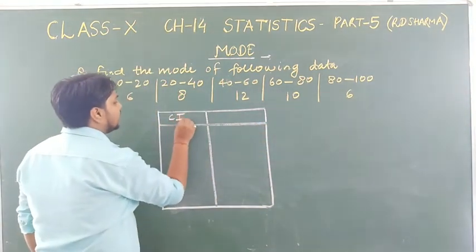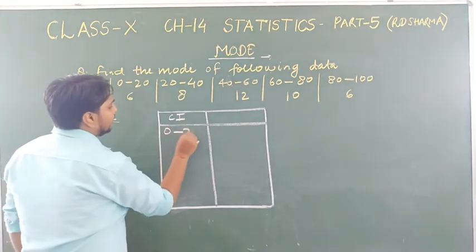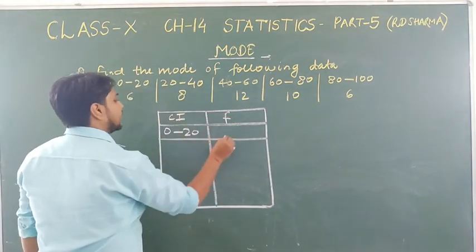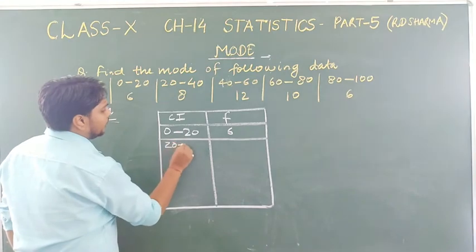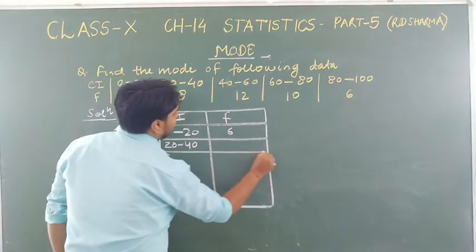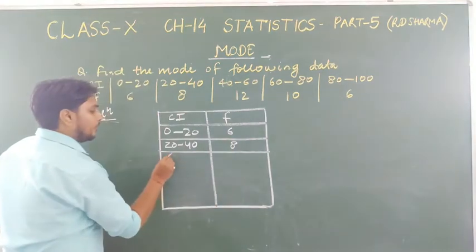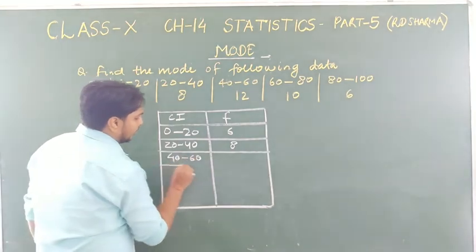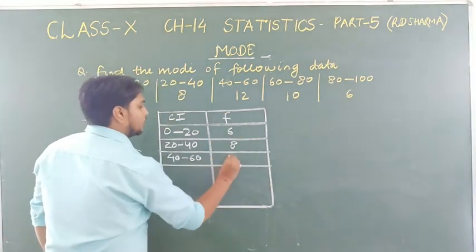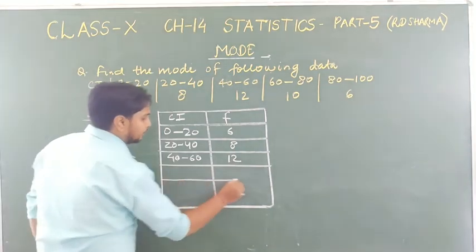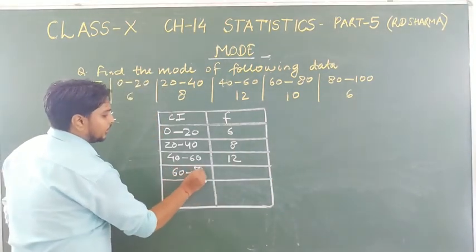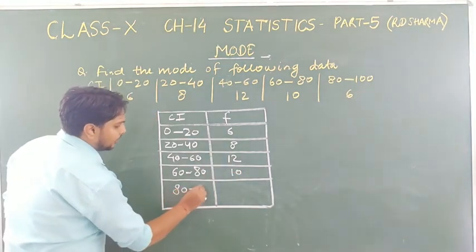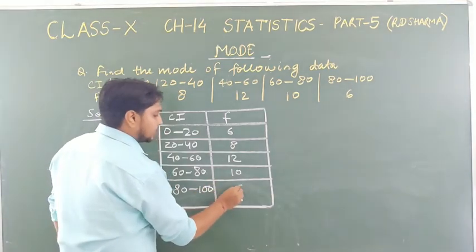So here we will write class interval 0 to 20, and the frequency for this is 6. Then 20 to 40, the frequency is 8. Then 40 to 60, the frequency is 12. And 60 to 80, the frequency is 10. And then 80 to 100, the frequency is 6.